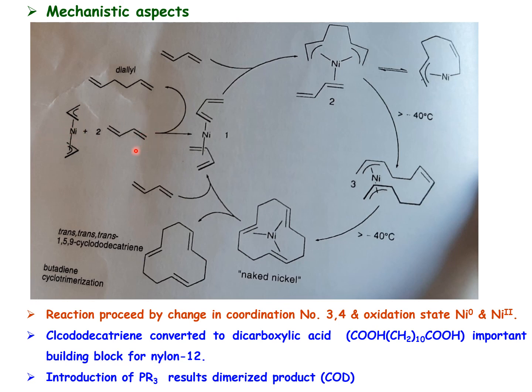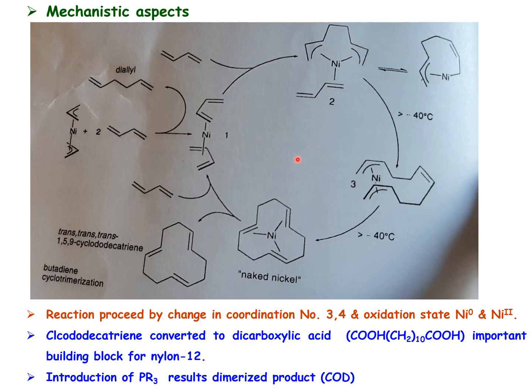In the presence of butadiene, it forms what is called a nickel bis-butadiene complex. Then, on subsequent addition of butadiene, what will happen? The butadiene is going to form the dimeric complex of nickel allyl, and then the olefin is going to coordinate, giving olefinic coordination as well as an allylic complex. Here the nickel will go from 0 to plus 2 oxidation state, and the coordination number will be 4, and here it will be 3.